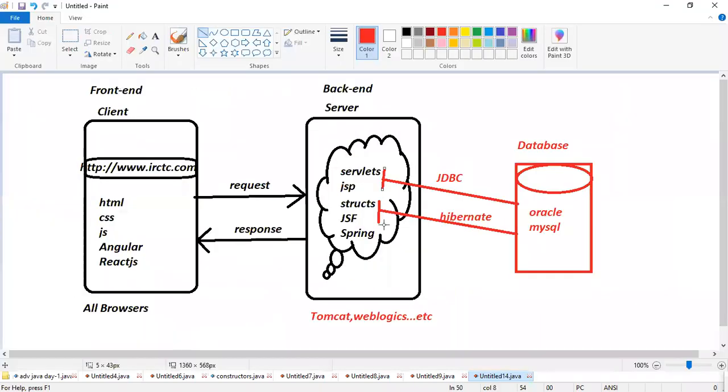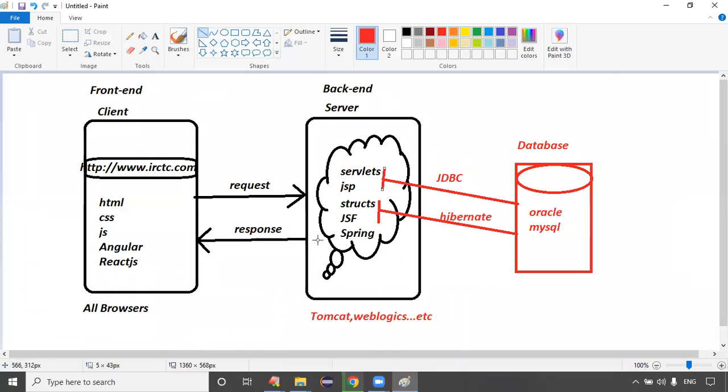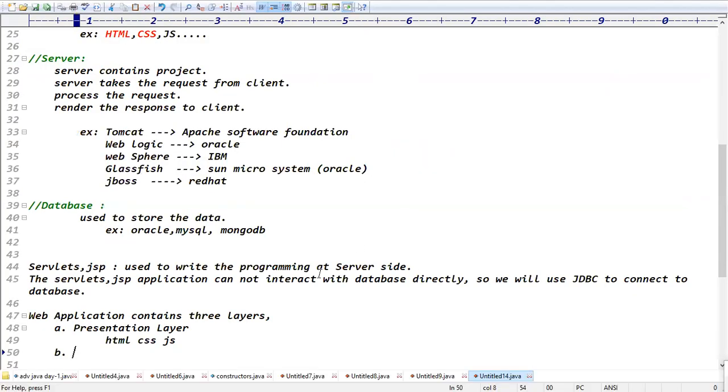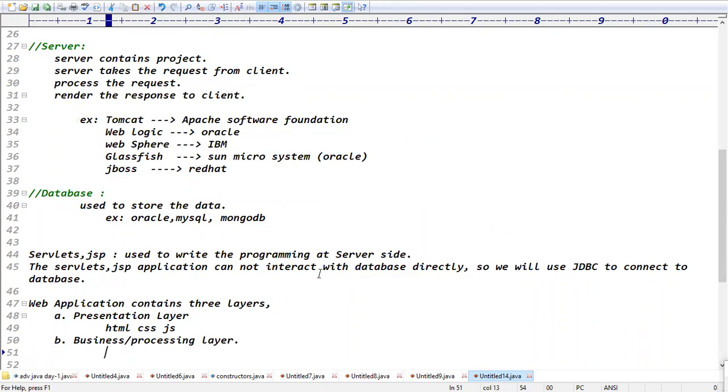Server side. This is called the business layer or processing layer. The second one is the business or processing layer, guys. What will we use now? Tell me what we will use. Servlets and JSP.